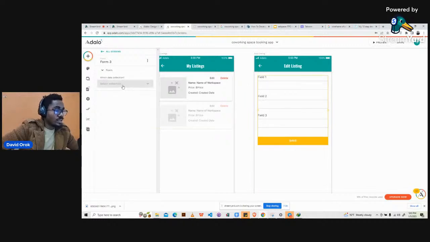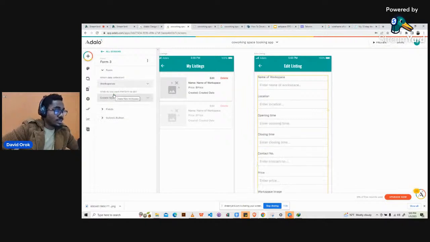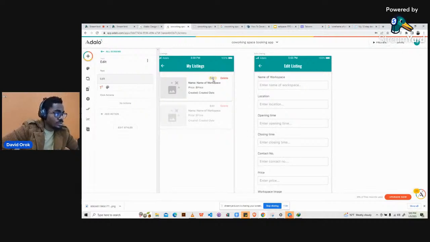So I will go ahead and we click on this and select workspace. Now let's go to, this is workspace, location and everything here. Okay, so we will click here to point this particular button to this particular page. It's supposed to be a button, right, or an icon, but we're using this. Or should we change it?